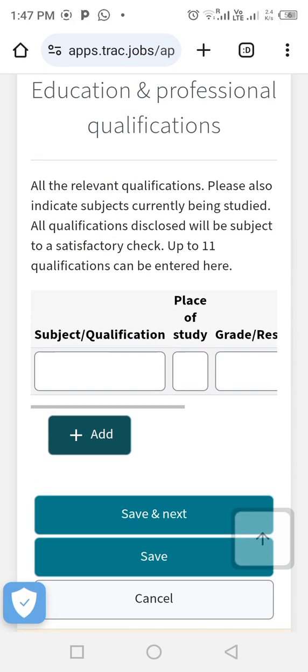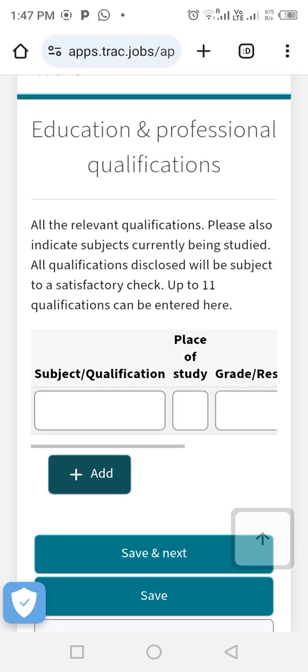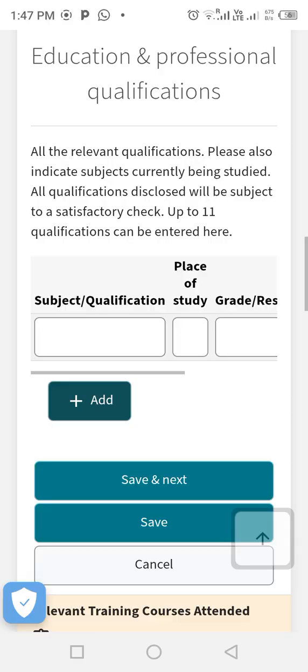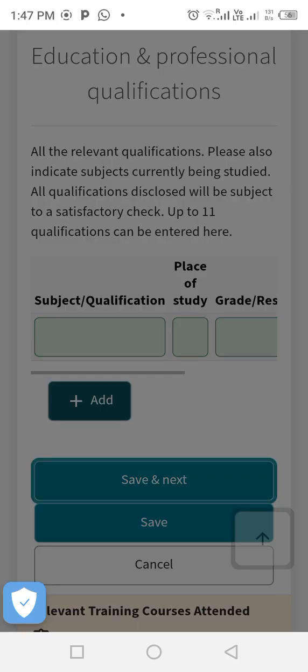You will be putting in your education and professional qualification. As a nurse, you write registered nurse, place of study, grade. Make sure you put all your education and professional qualification, starting from the most recent. Like if you are a nurse who maybe graduated recently, just start from the recent. Maybe you write your tertiary institution first, after that your secondary school, your primary school. Make sure you put everything, it really matters. You save and you continue.